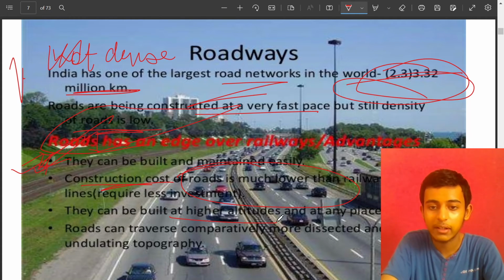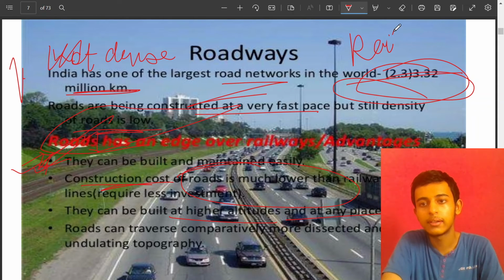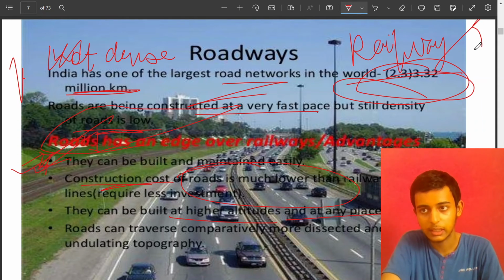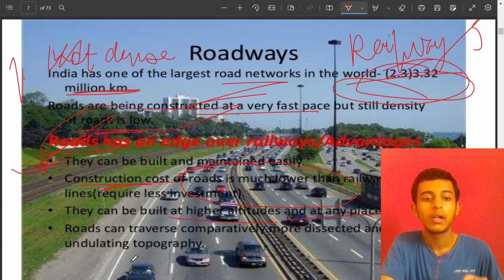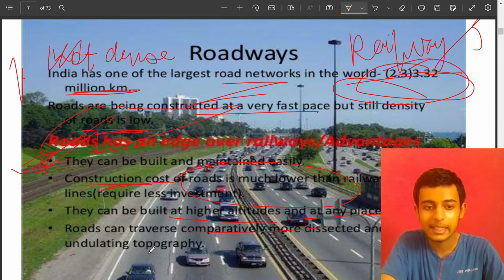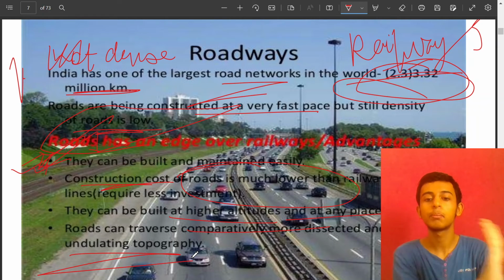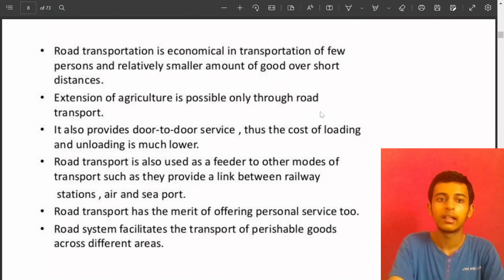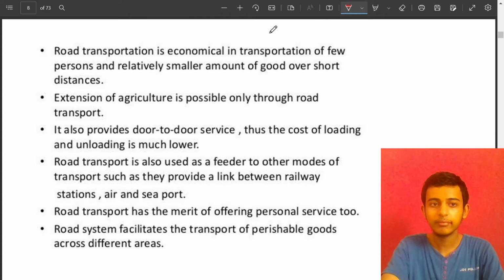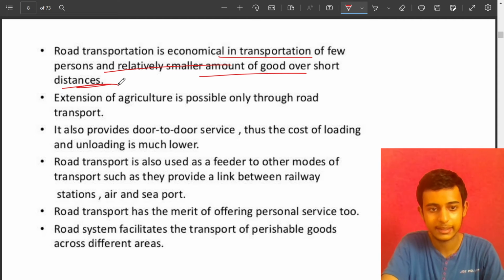They can be built at higher altitudes, at any place. Railways cannot be built on all terrain features. If the altitude is very high, then you won't be able to build the railways. Roads can traverse comparatively more dissected and undulating topography. So they can basically adjust or move in any type of topography or any type of land. Road transportation is economical in transportation of a few persons and a relatively small amount of goods over short distances.